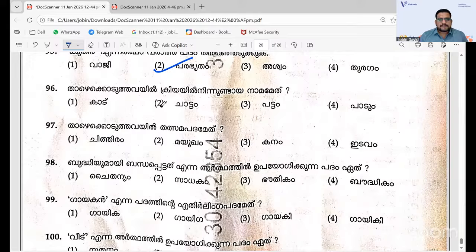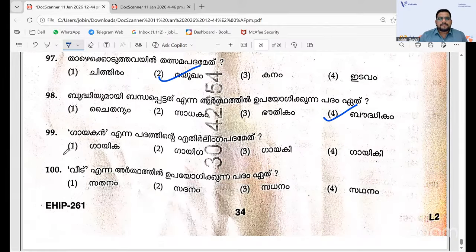Paravratam. Kriyil nundaya namam, it is actually Chatam that you have. Then Mayugam, the second one is the answer. This is definitely easy. 98 was easy, 99 was easy, 91 it is 1, and this is also easy, 2, that is the answer. So these are the answers of the PGT questions that we have.